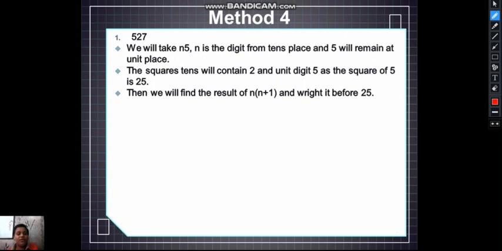Okay, so we will take n5. Suppose we will take 75 here as an example. So we will write 25 here, and n plus 1, that is 7 into 8, 56. So the square of 75 would be 5625.